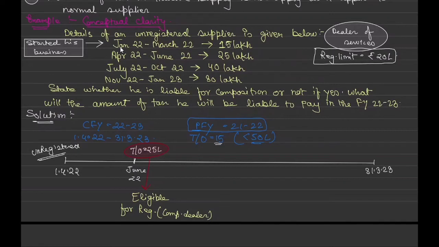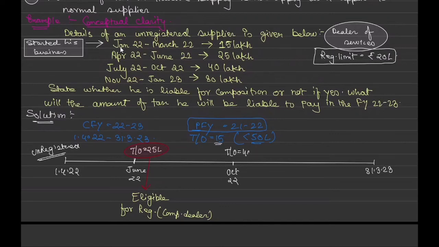What they're saying is that from July 22 to October 22, his turnover is 40 lakhs. So after June, July starts, and till October 2022, his turnover is 40 lakhs, correct?